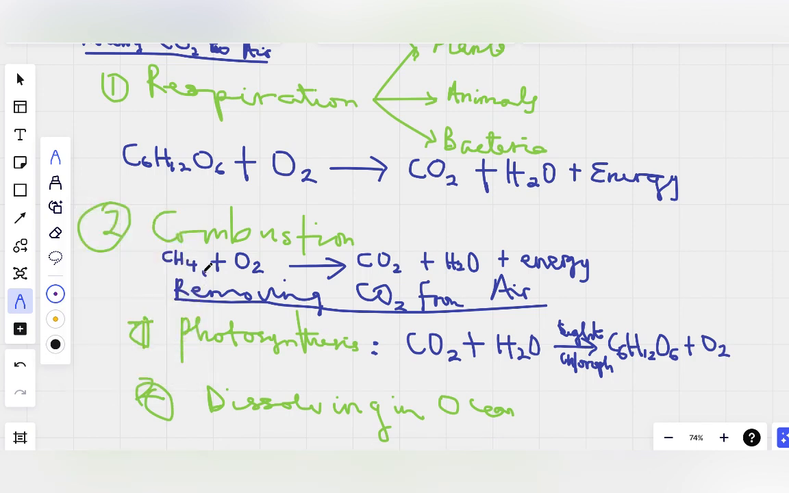So we have methane gas reacting with oxygen. These are called state symbols. Methane gas reacts with oxygen, which is also a gas, to produce carbon dioxide, which is also a gas, plus water, which is a liquid, plus energy. So you can see this is how carbon dioxide is returned to the atmosphere. Okay, so that's that for that.